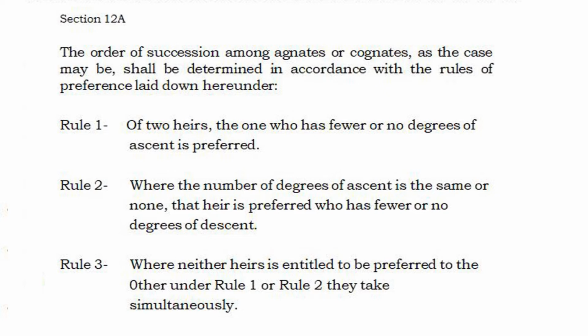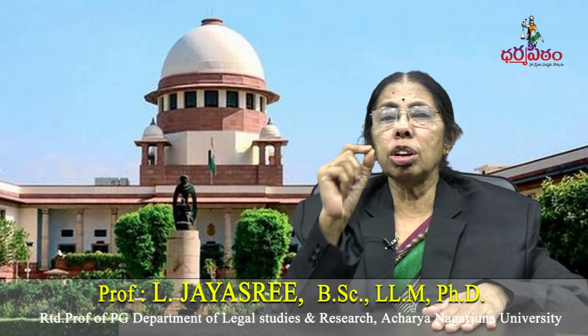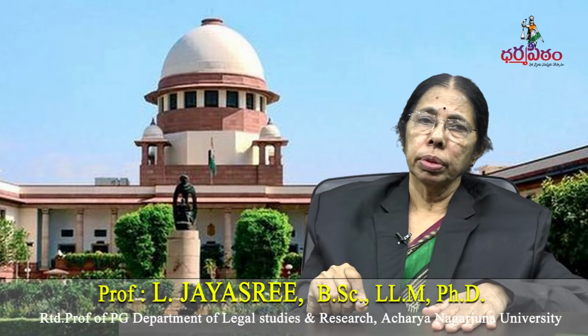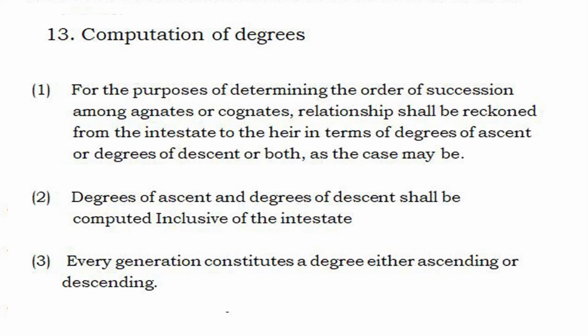Before going to the illustrations, how to compute a degree. Section 13 gives the method of calculation, how the property is to be distributed among the agnates and cognates. There are three rules. The first rule says about tracing a relationship between the intestate and the heir. The second says ascent and descent shall be computed. Each generation will be counted as 1 degree. And the third rule says you have to start counting with the intestate.